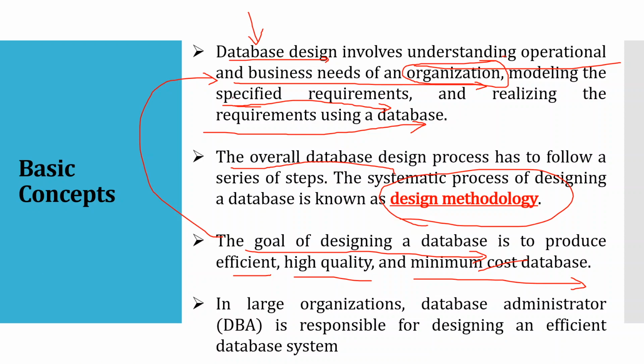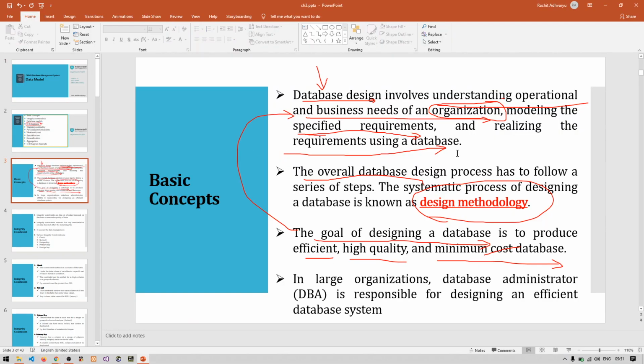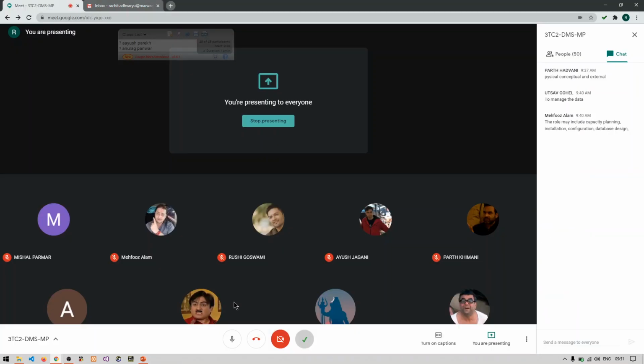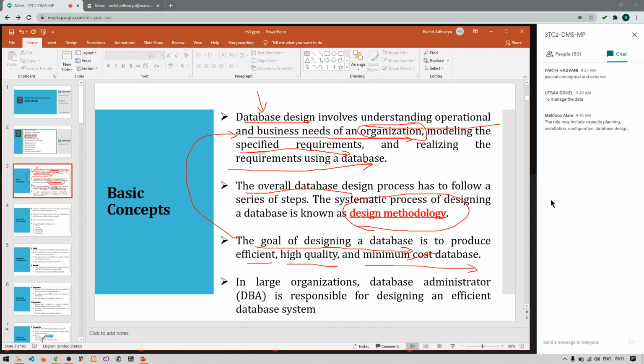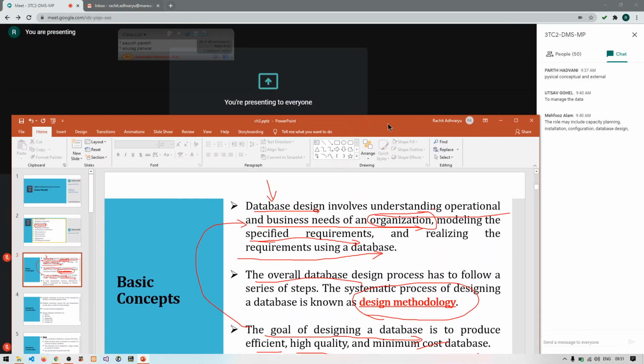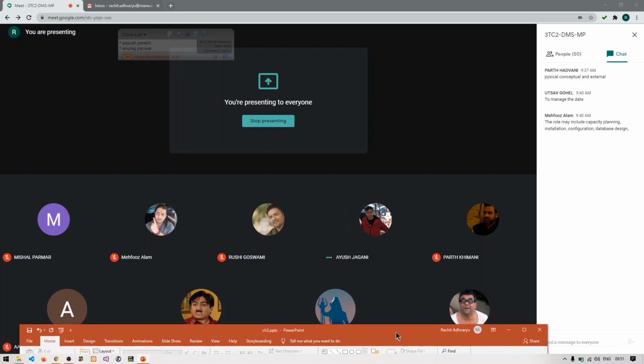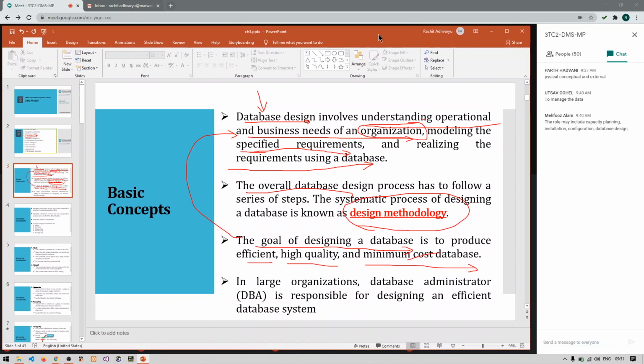Now what do you mean by efficient and high quality? Anyone? What do you mean by an efficient and high quality database? Any wild guesses? Anyone? Okay, Ayush, very good.